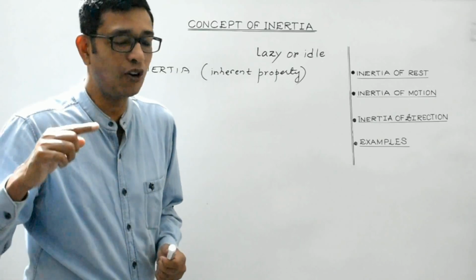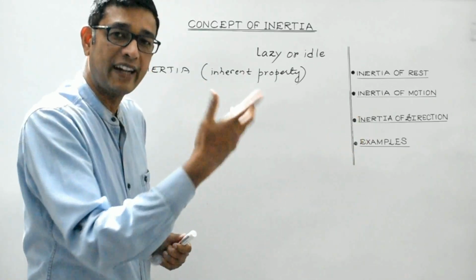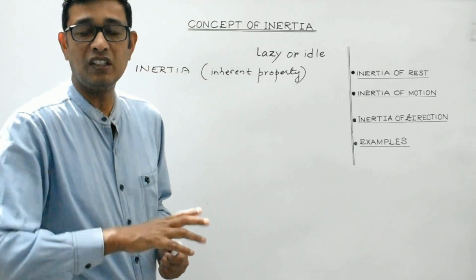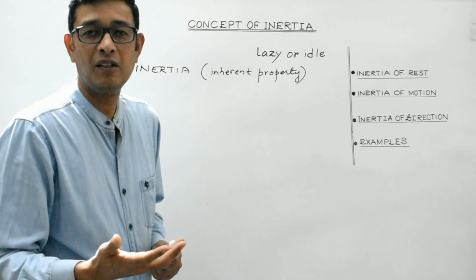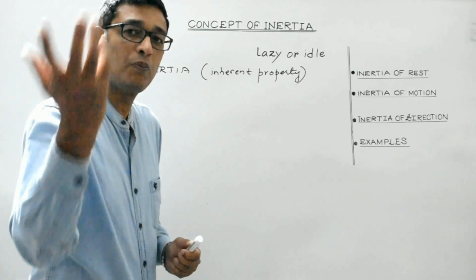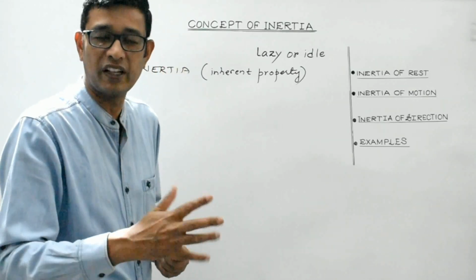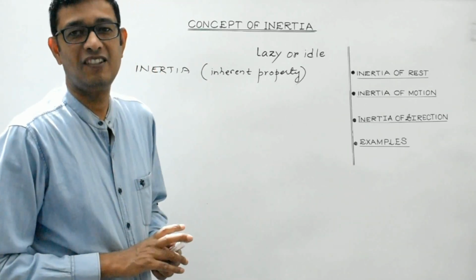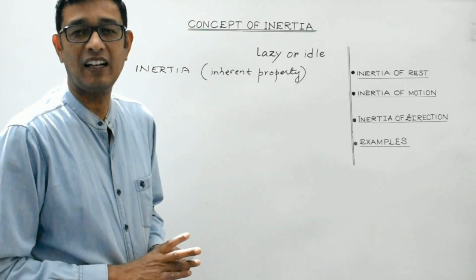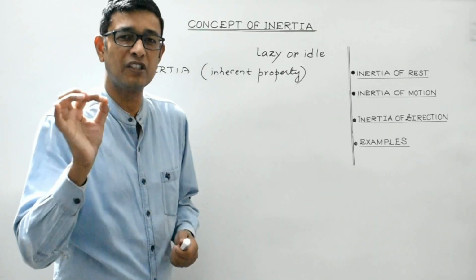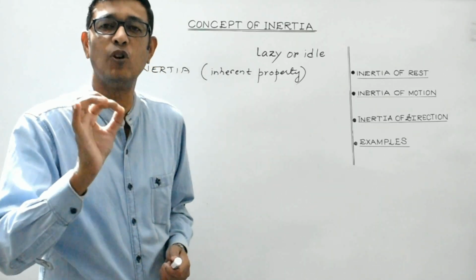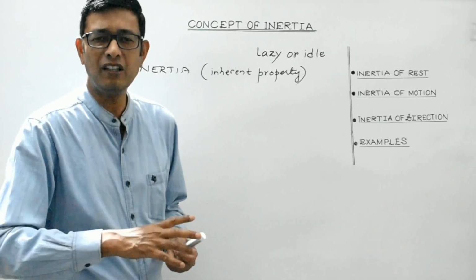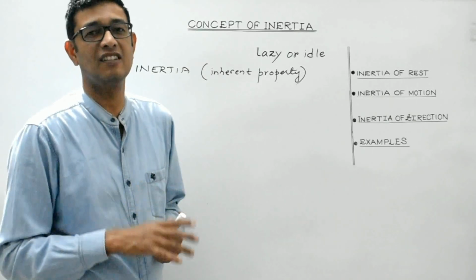If a body is in uniform motion along a straight line, it will tend to remain in uniform motion along a straight line. So this inherent property of a body, by virtue of which a body cannot by its own change its state of rest or of uniform motion, is known as inertia. So inertia, as I have stated, is a term which denotes the unresponsiveness or laziness of a body, isn't it? A body can't by itself change its state. That's inertia.